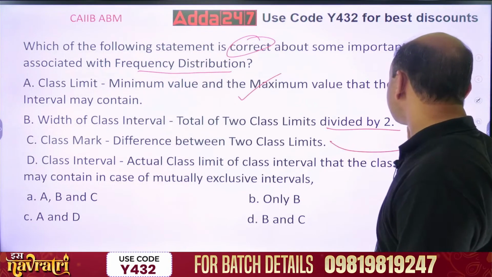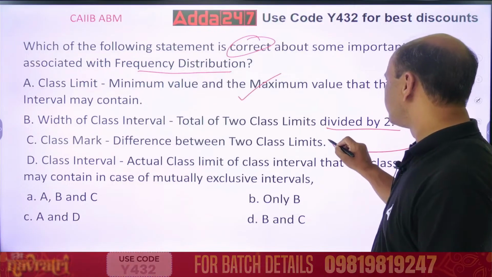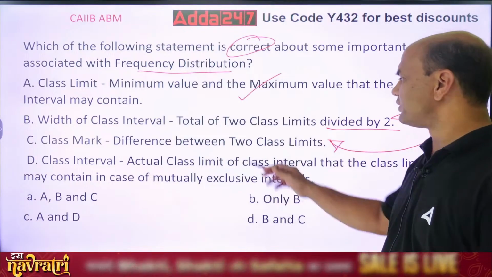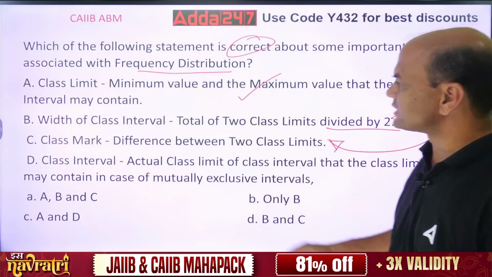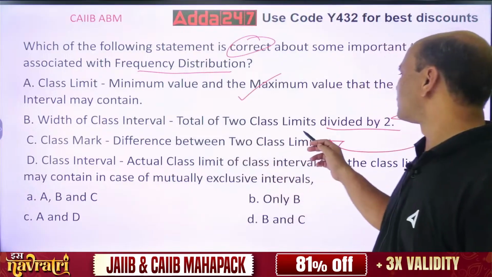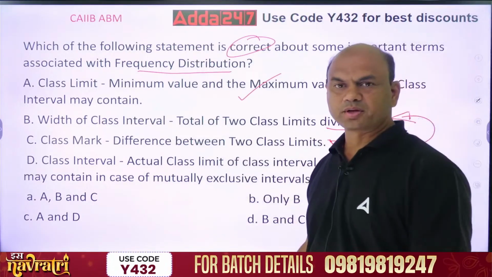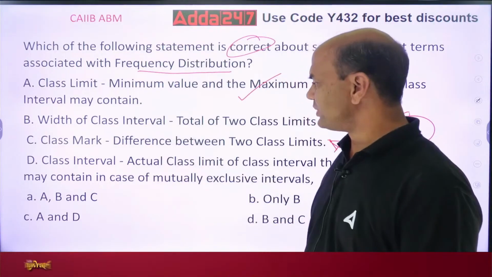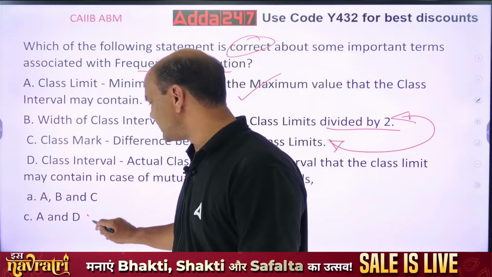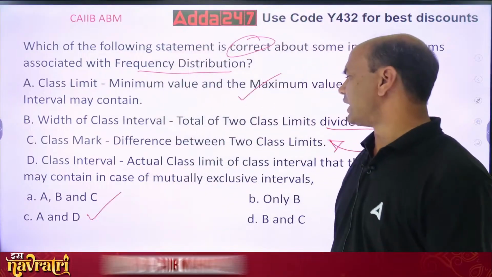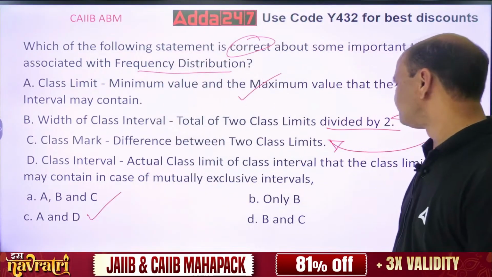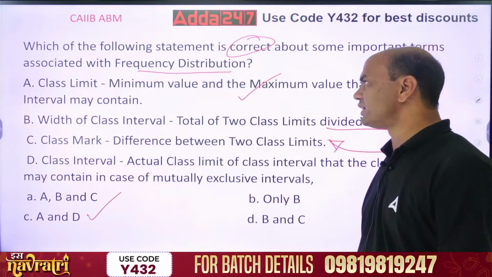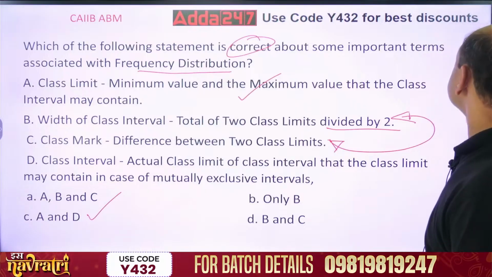Width of the class interval is the difference between the two class limits, and class mark is the total of the two class limits divided by 2. So B and C are wrong. So the only answers remaining are A and D. Actual class limit interval that the class limit may contain in case of mutually exclusive intervals. Got it?